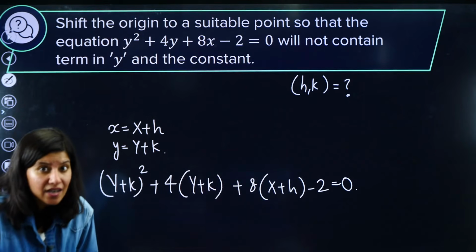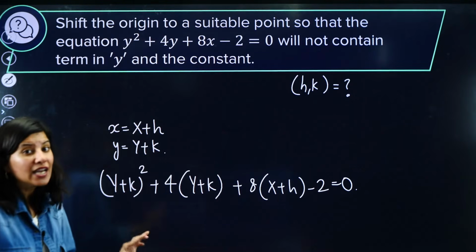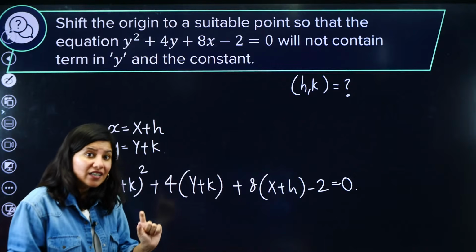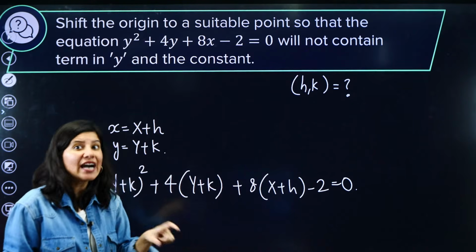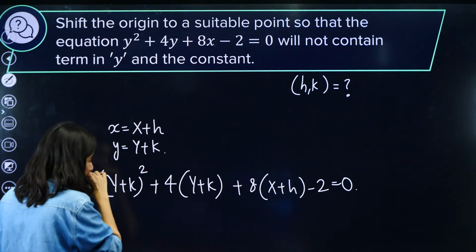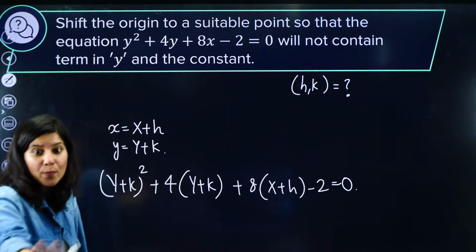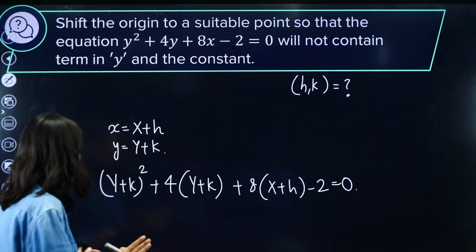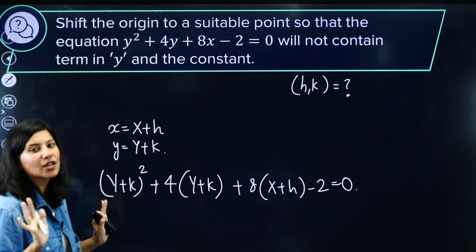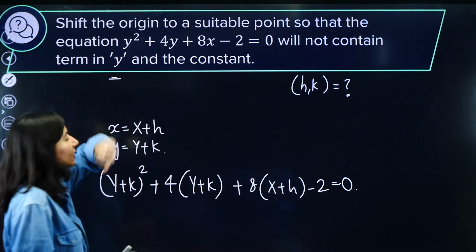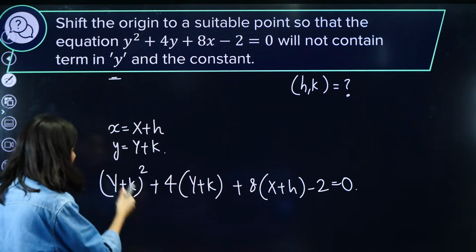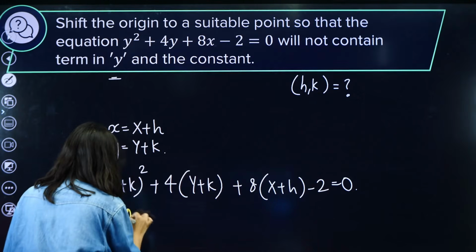Now to get the values of h and k, we need to make the constant term 0 and the term related to y 0. Are you getting my point? So let's do that. Okay, the term related to y. We don't need to open it completely, although we can, but if I were in your place, I would only do the part which is required. I need the term related to y. Yes or no? So the term related to y, in fact the coefficient of y from here. Right? So coefficient of y, tell me.